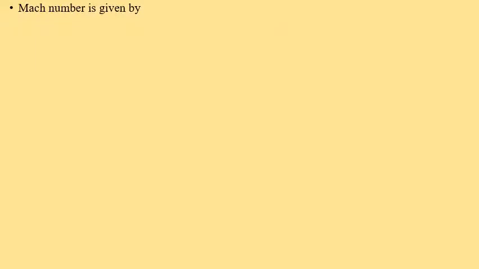So now the Mach number is calculated by using the formula M is equal to V by C. V, the speed of the aircraft, is 305.55, and the velocity of sound is 343.11. So the Mach number is equal to 0.89.